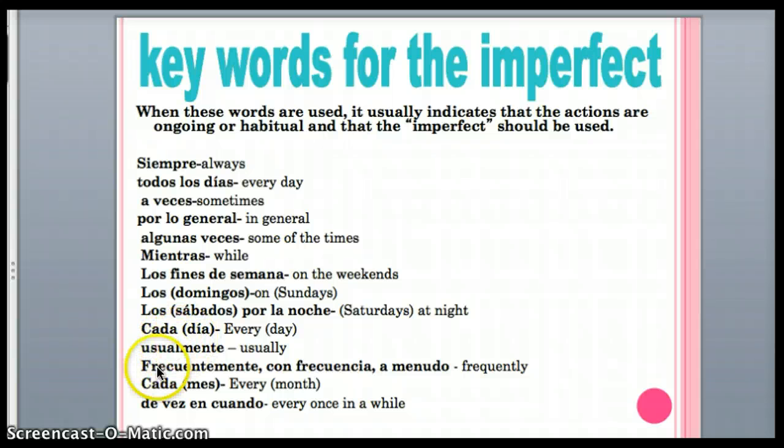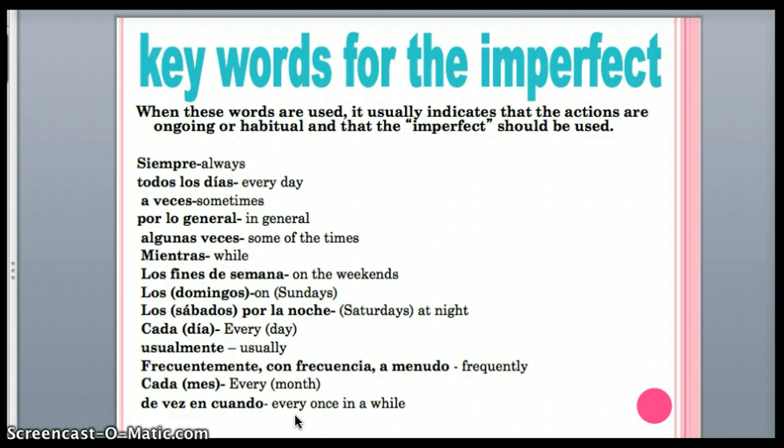Usualmente, usually, frecuentemente, con frecuencia, a menudo, all of those mean frequently. Cada mes means every month. De vez en cuando is every once in a while, but still, even though that doesn't sound like it happened that often, it still happened more than once. So keep that in mind.